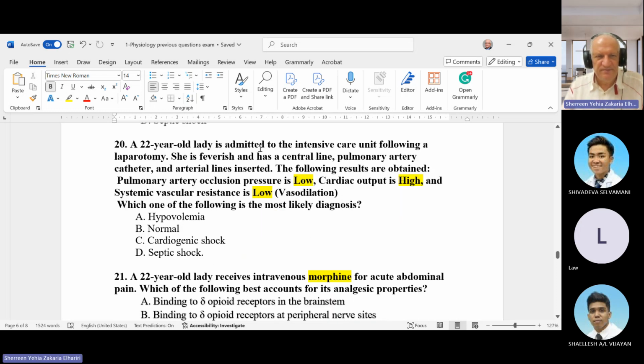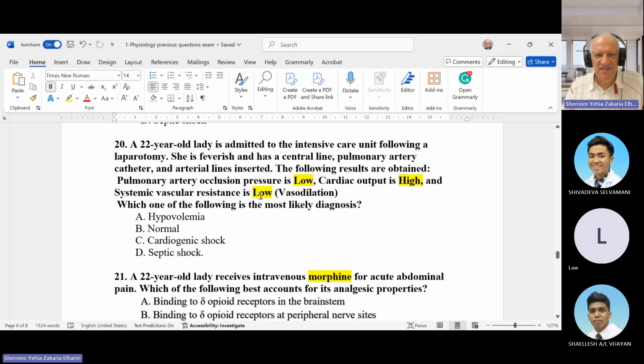A 22-year-old lady admitted to the intensive care unit following laparotomy. She is feverish. Central line, pulmonary artery catheter, arterial line inserted. The following results are obtained. Pulmonary artery occlusion pressure is low, like hypovolemic. Cardiac output here is high, unlike hypovolemic.